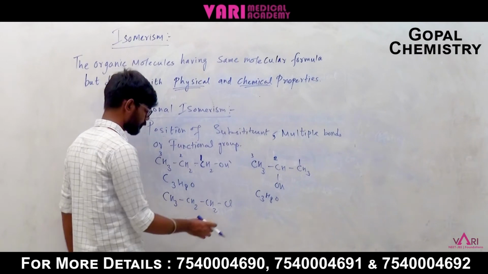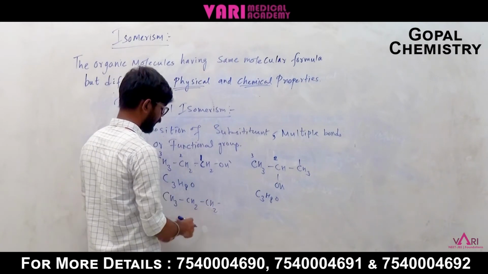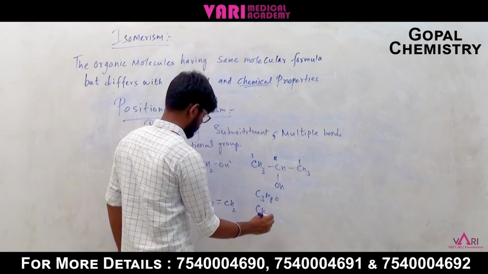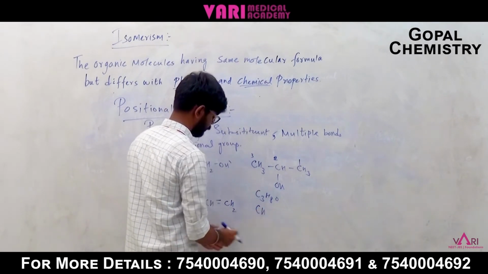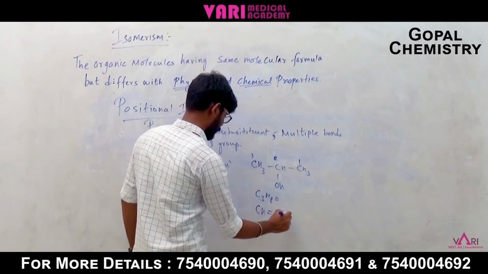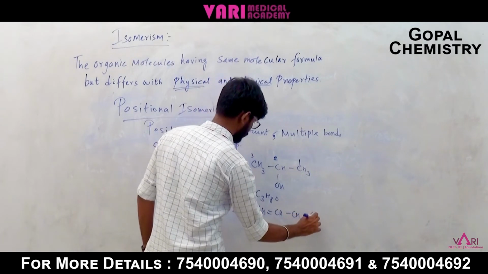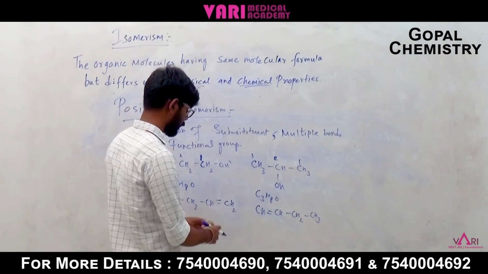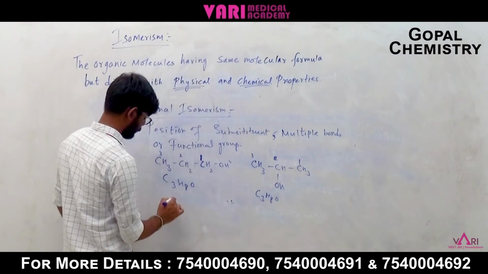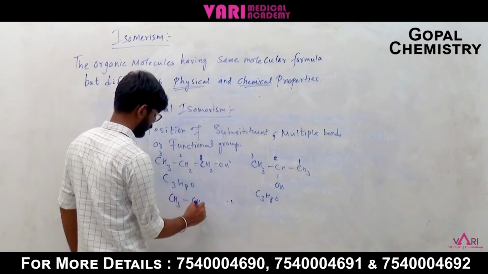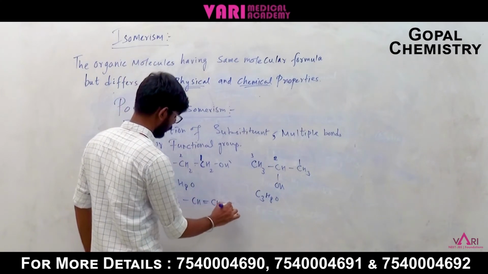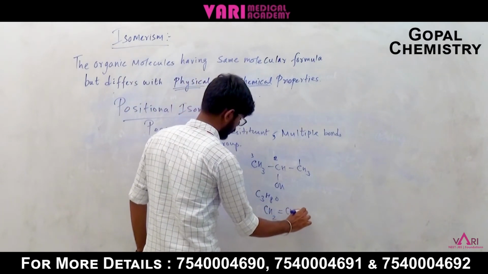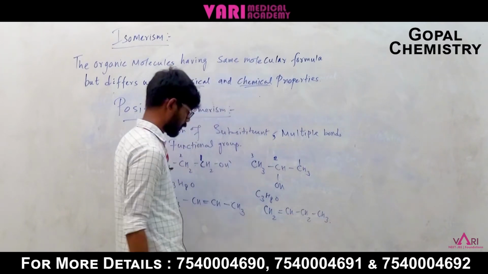Or else we can take double bonds: CH3CH=CHCH3, and the next one is CH2=CHCH2CH3.